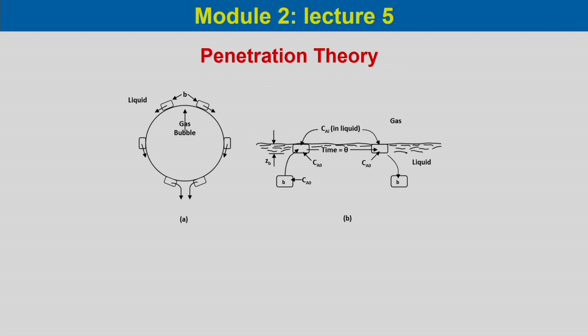One such theory is penetration theory. As you can see, there are two different figures over here. One is the gas bubble, with liquid particles moving along the surface.